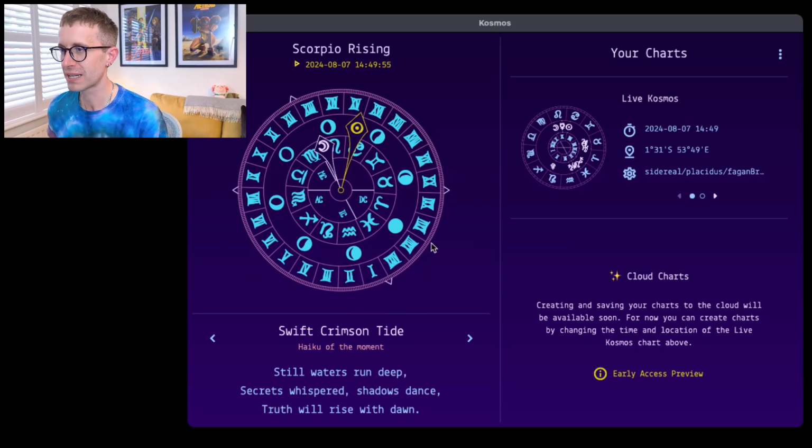This is the cosmic clock when you first open the app. It greets you as soon as you open it, and, well, it's a clock. It tells you the time, which you can see with the Roman numerals around the edge. These Roman numerals, and in fact all of the glyphs and icons that you see throughout this app, are what I've drawn on my tablet. I think I mentioned that last time.